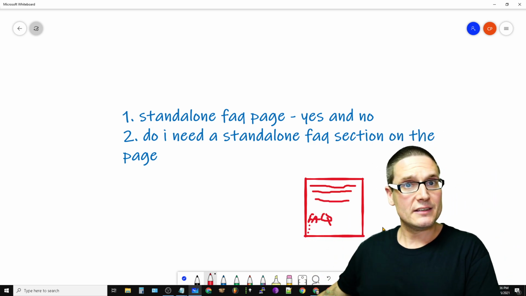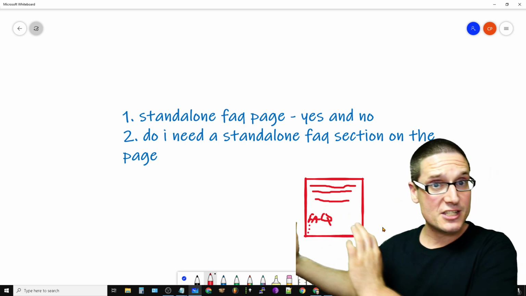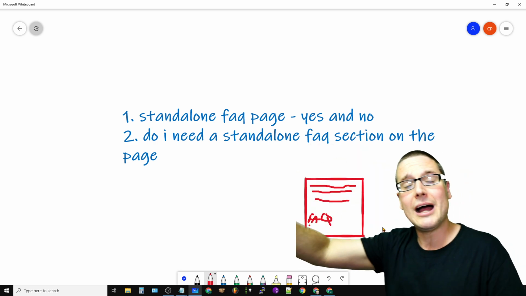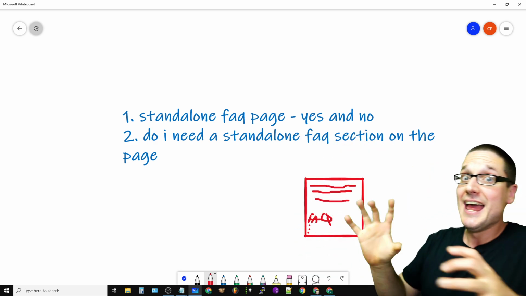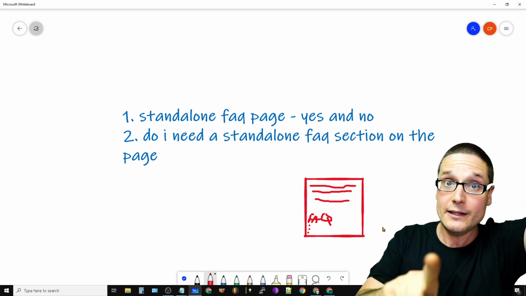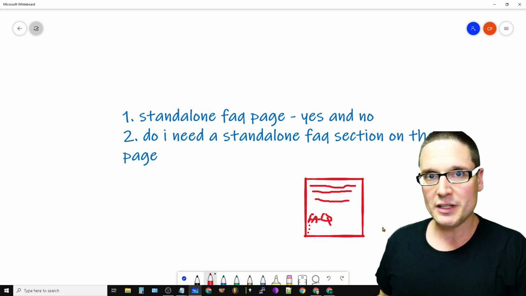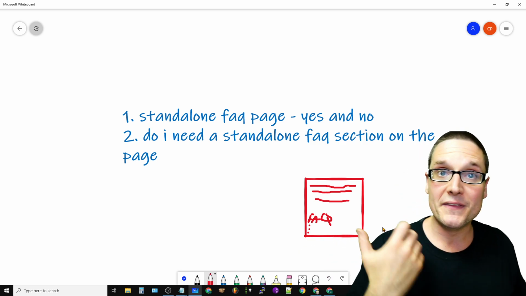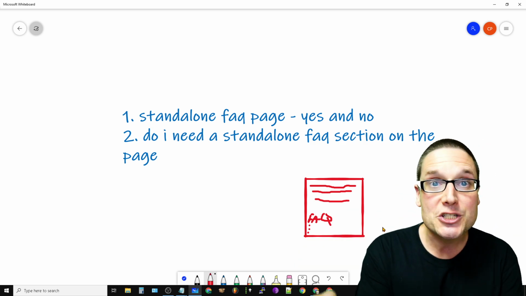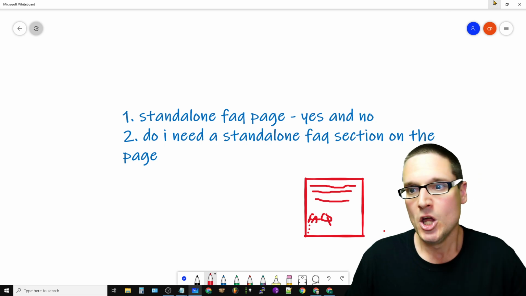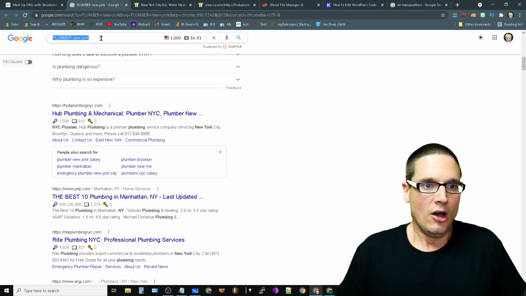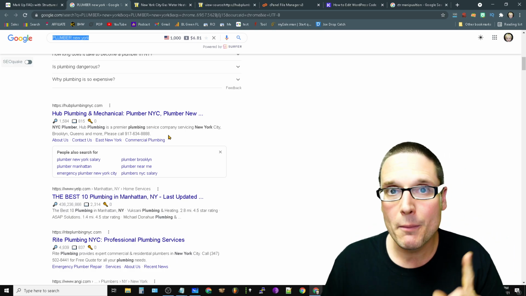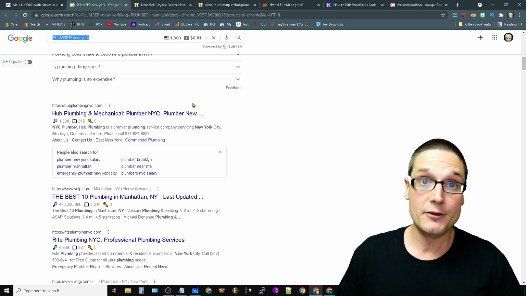Google wants everything to flow. Remember the recent Passages update, or remember when you go to a page and Google will literally pull a little piece out of the content and create a snippet, right? So if Google's already doing this, Google's already looking for this, why not just let it flow within the content? Let me give you an actual example of what I mean. So if we take a look over here for Plumber New York, the number one ranker is not implementing these types of strategies, even though we should.